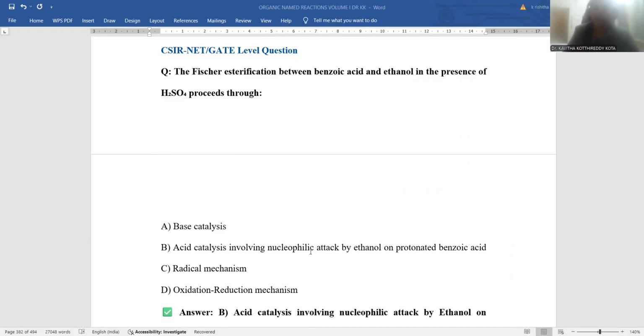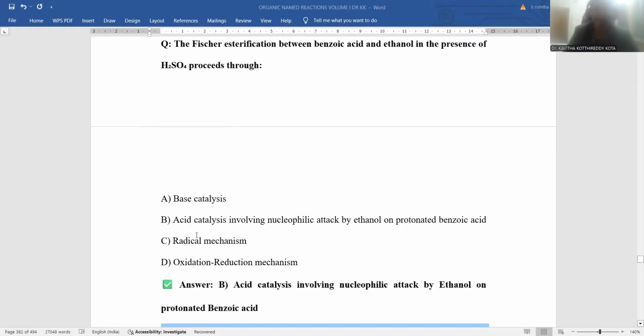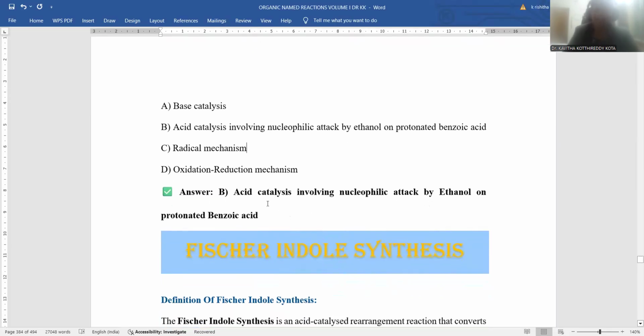Now, from the examination point of view, we are going to discuss this one. Fischer esterification between benzoic acid and ethanol in the presence of sulfuric acid proceeds through the acid catalyzed involvement of nucleophilic attack by ethanol on the protonated benzoic acid. Obviously it is an acid catalyzed reaction only. That is the reason option B will be the right answer for this question. And ultimately ethyl benzoate is the product, called the ester, by this Fischer esterification process.